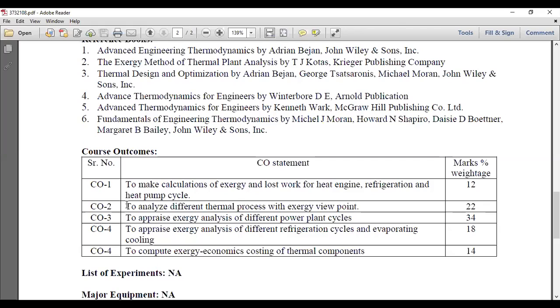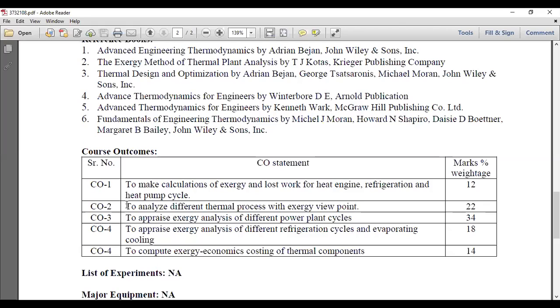When the turbine rotates, it is attached to a generator so that we can get electricity, which is used for power generation and distribution. Which kinds of processes are happening, and how much work we get from the particular components, is your course outcome 3 in terms of power plant cycles.